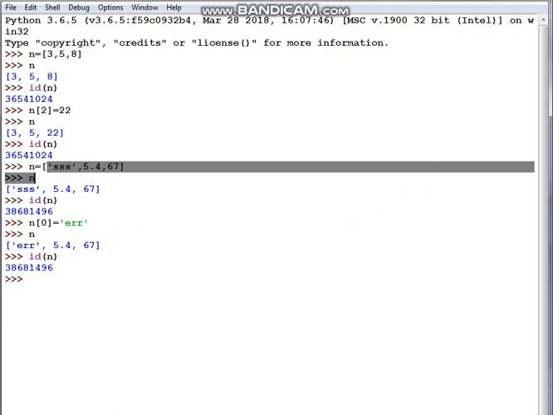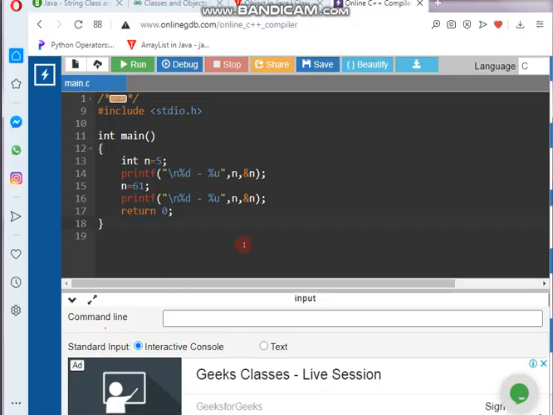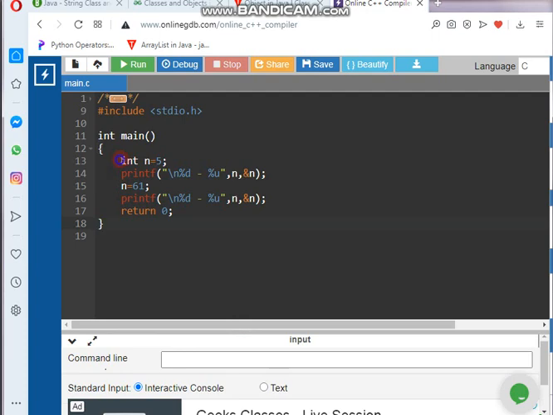Fine, students. Now the same thing I am going to implement in C, so that you will be able to know how C handles it. Here in the C editor, I have taken a variable n equal to 5, and I have written printf %d. %d means the value of n will be printed. Thereafter I give a hyphen and I wrote %u. In this case it will print the address of n. These two lines I am removing for the timing, I am commenting them. So now let's run and check the value of n and the address of n.